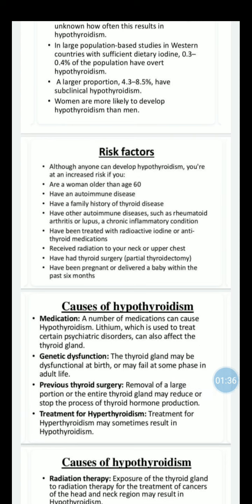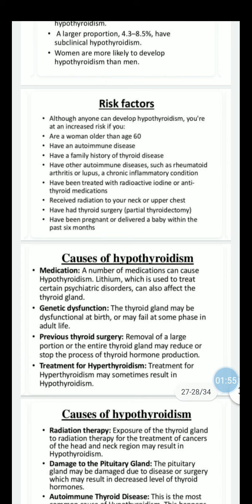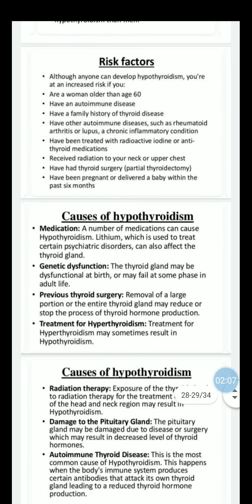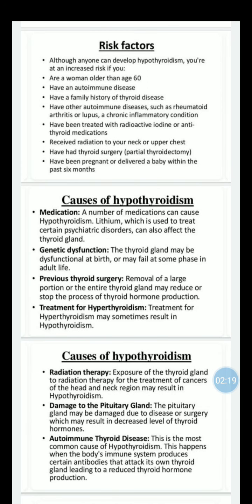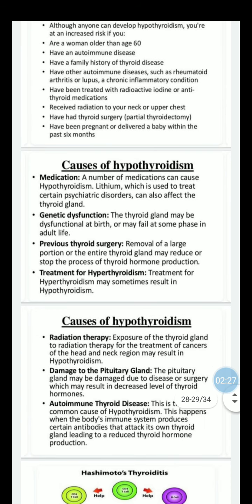Then what are the risk factors for hypothyroidism? Although anyone can develop hypothyroidism, you are at increased risk if you are of older age, that is more than 60; if you have any autoimmune disease or a family history of thyroid disease; other autoimmune disease such as rheumatoid arthritis or lupus, or any chronic inflammatory condition; have been treated with radioactive iodine or anti-thyroid medication; received radiation to your neck or upper chest; had thyroid surgery; or have been pregnant or delivered a baby within the past 6 months.